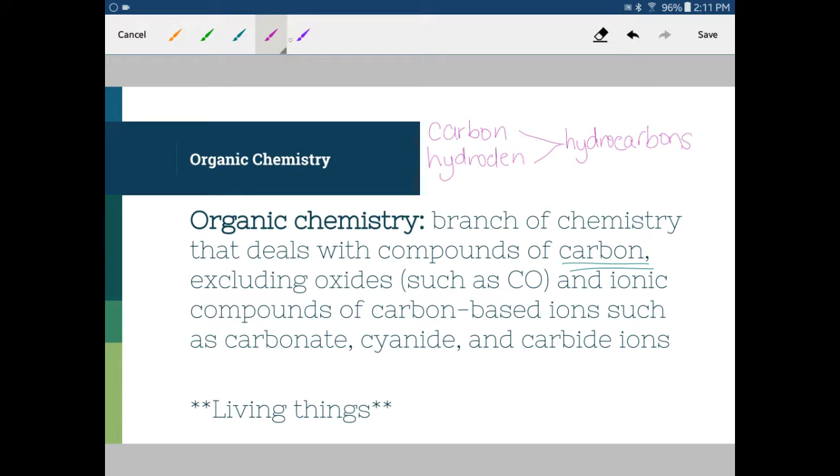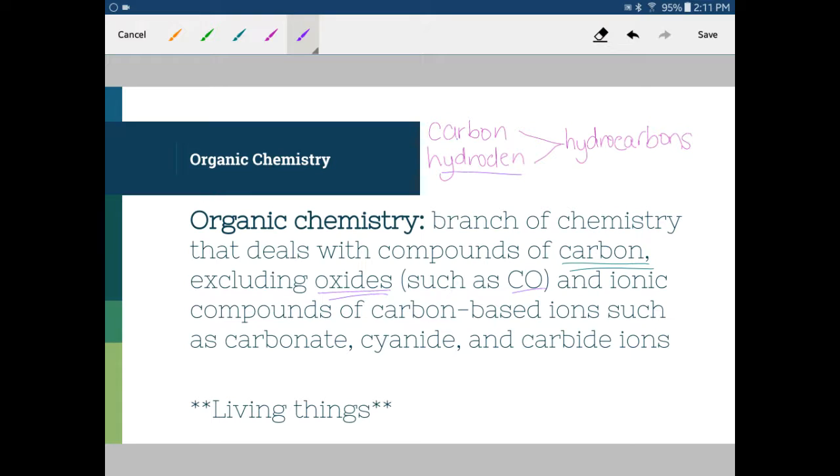Now we do exclude some things that involve carbon that are inorganic, and those things are oxides such as carbon monoxide, carbon dioxide, and ionic compounds. Oxides contain carbon, but because there's no hydrogen, it makes it not organic.